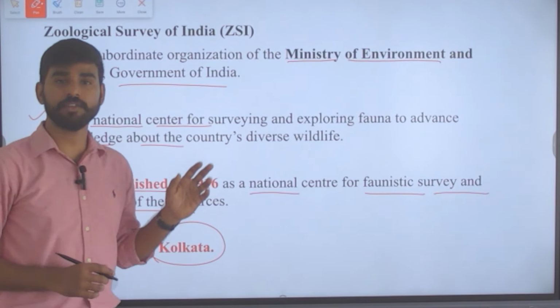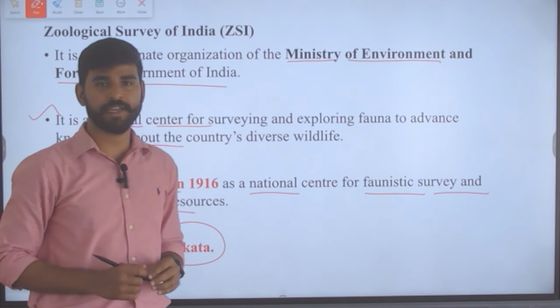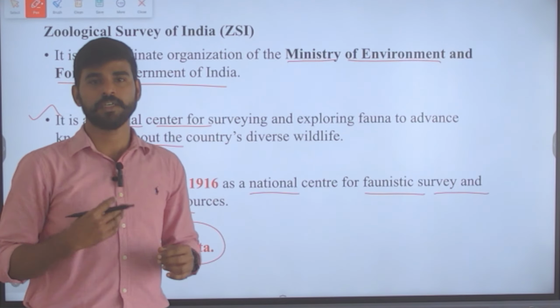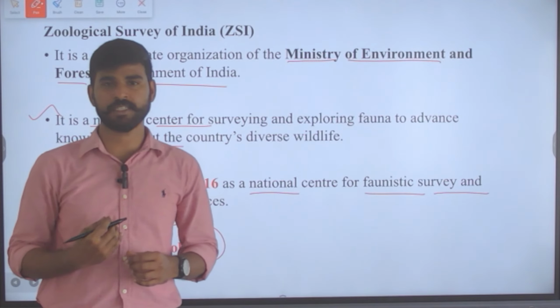So these are all the details which we need to know about this species, and the organization which has discovered this new species that is named after our president.